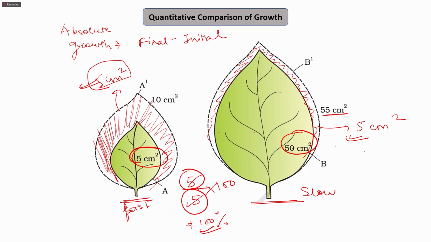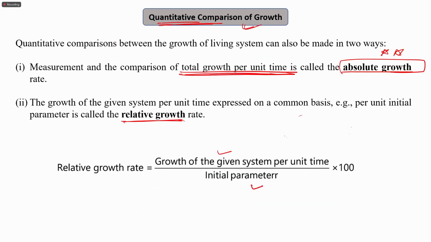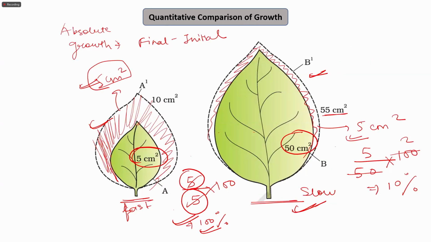While in this case, if I talk about the relative growth, the change is 5 centimeter, but the initial is 50 centimeter square. So it is just 10%. So the second leaf has just grown 10%, while the first leaf has grown 100% of its initial size. Therefore, the relative growth, if I measure, is faster in this one as compared to the other. So this is how we can quantitatively compare the growth.